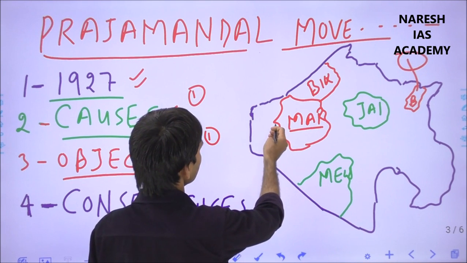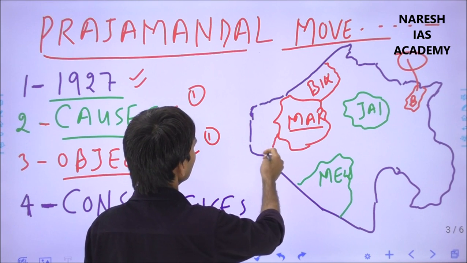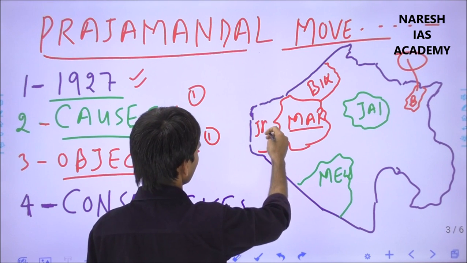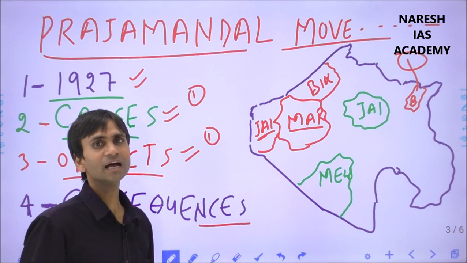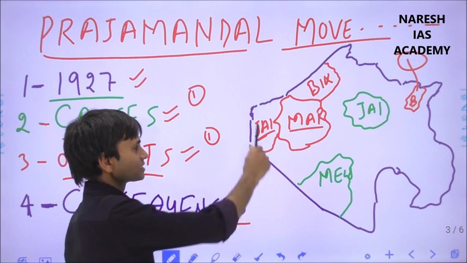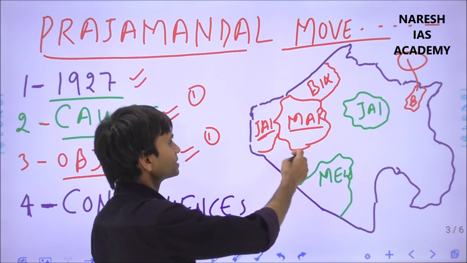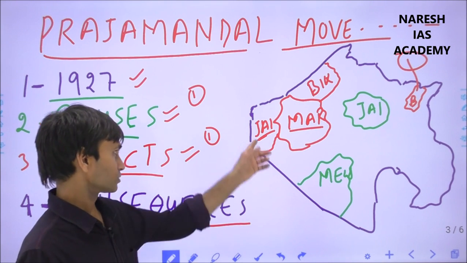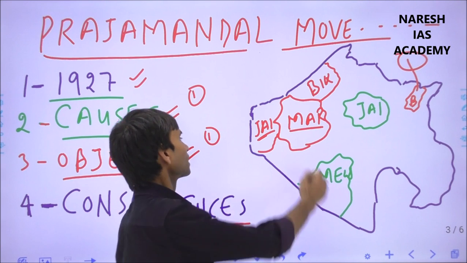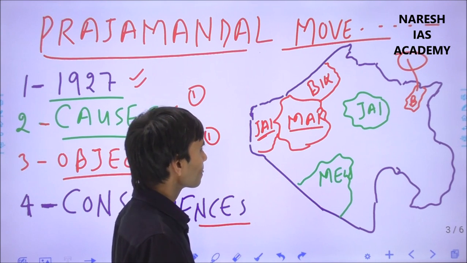And this was the Jaisalmer Prajamandal, founded by Mithalal Vyas in 1945, and it was established in Jodhpur, outside Jaisalmer.